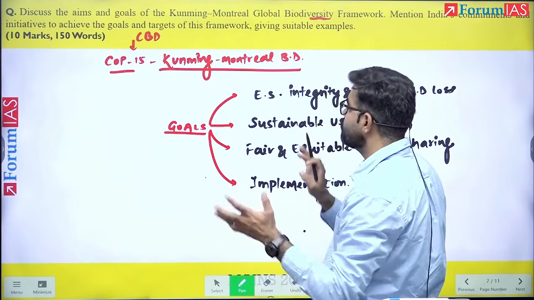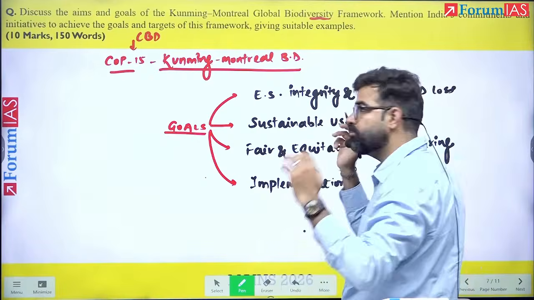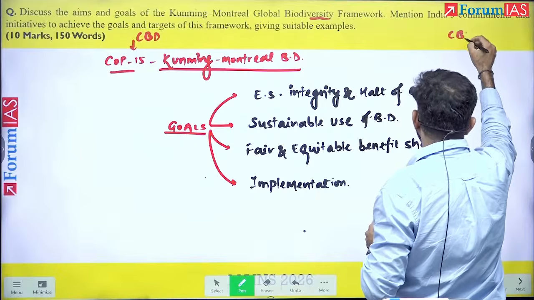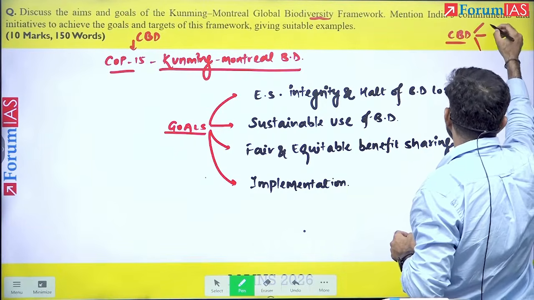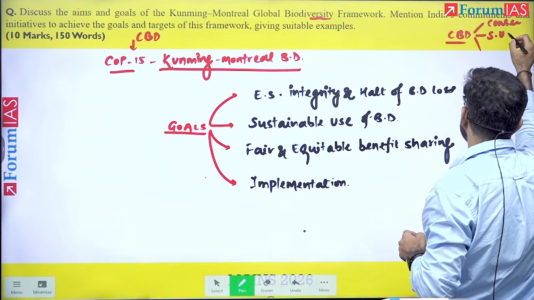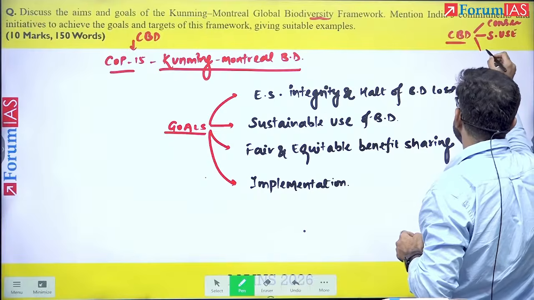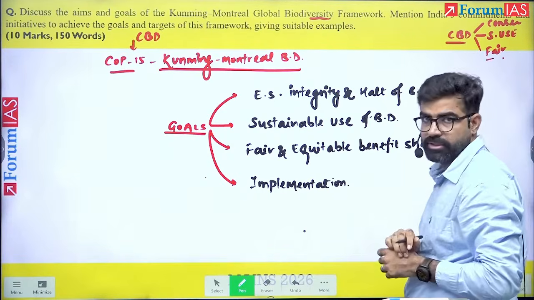I'm just giving you some background. In the CBD, the Convention on Biodiversity, we have three things. One is conservation of biodiversity. Second is sustainable use of biodiversity. And the third is fair and equitable distribution of what? The benefits, right?